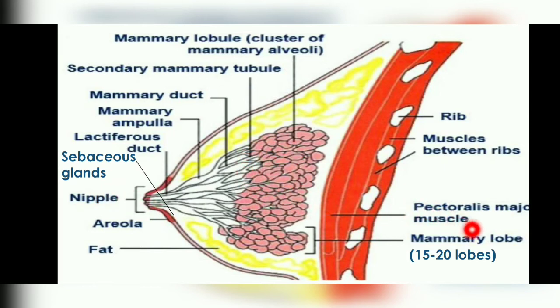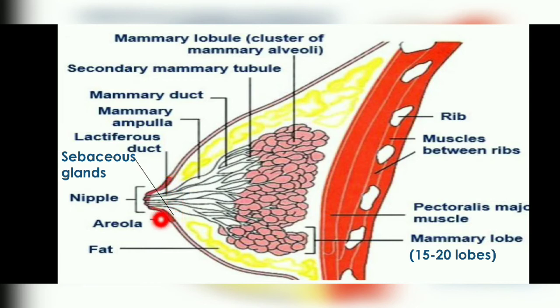So our mammary gland is composed of 2 types of tissues. First is the central one, the mammary lobes, and what is their number? 15 to 20 in one breast. These mammary lobes are surrounded by fatty tissue. This yellow part is our fatty tissue. At the center, you can see this pointed tip is called the nipple,